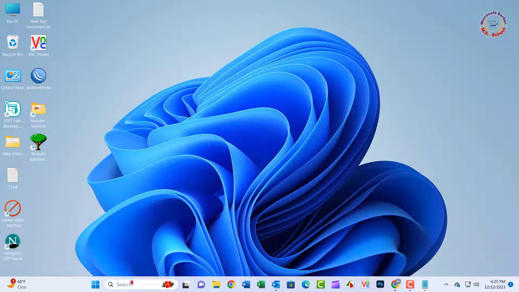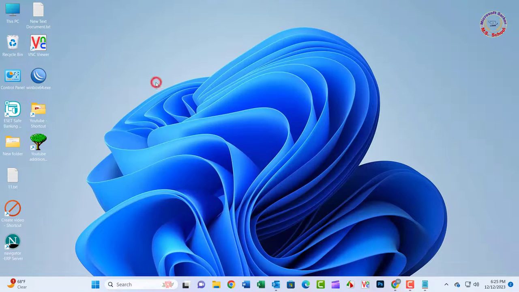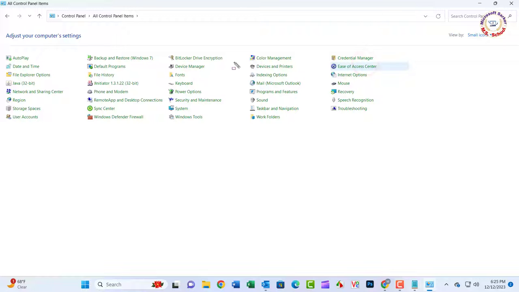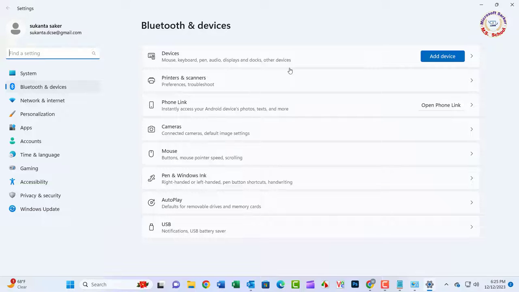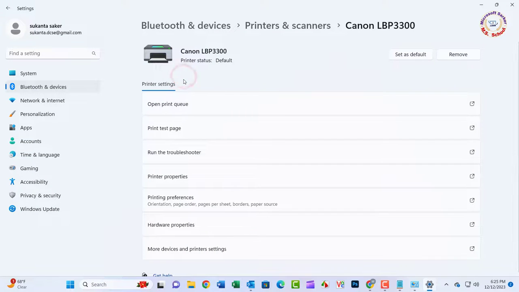Solution 4. Press the Windows key and type in Control Panel, and click on Control Panel in the search bar. Now select View by and small icons. Now select Devices and Printers. Now select Printers and Scanners. Select Share a Printer. Printer Properties.